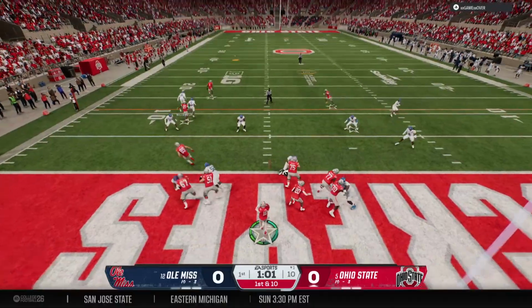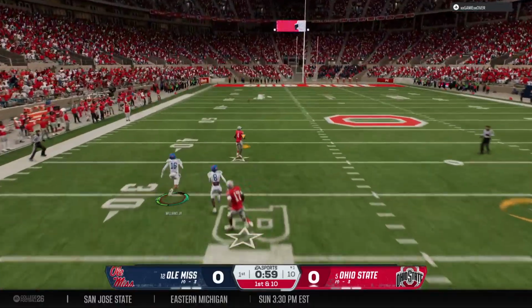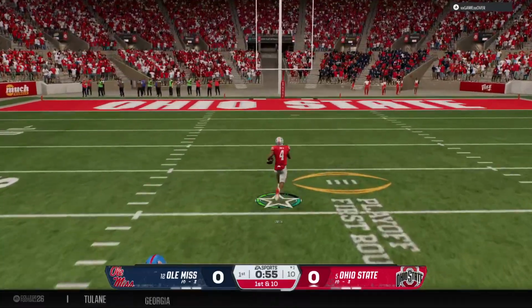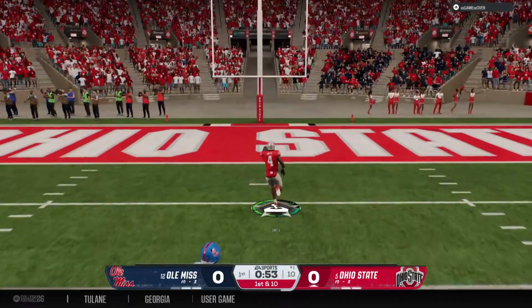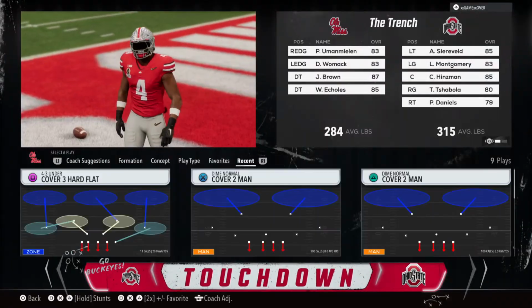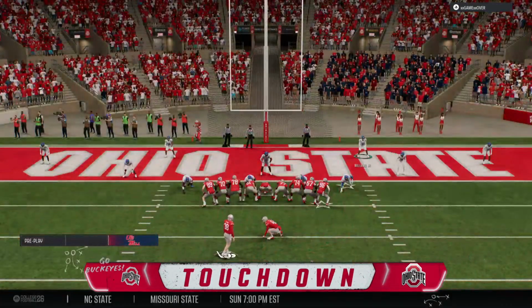Backed up at the 1, he's going to throw it. Looking deep on the very first play. It is hauled in. What a catch. Throws right down the middle. It's a foot race. Touchdown, Buckeyes, as they claim the lead in this playoff game.